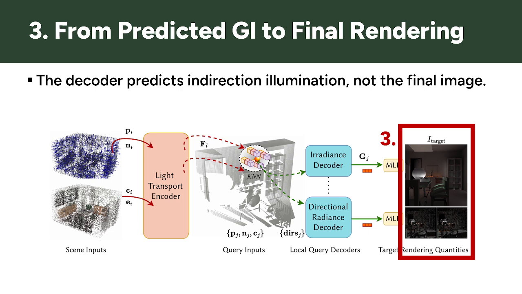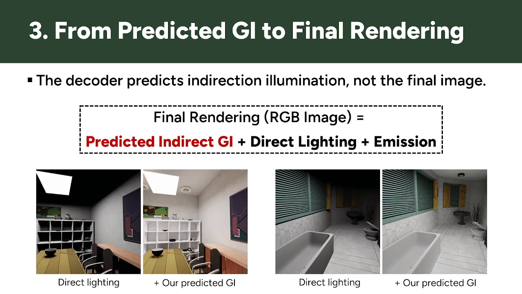Importantly, the decoder does not directly generate the final RGB image. It predicts the indirect illumination at each surface point. This predicted global illumination is then combined with separately computed direct lighting and visible emission to produce the final rendering.